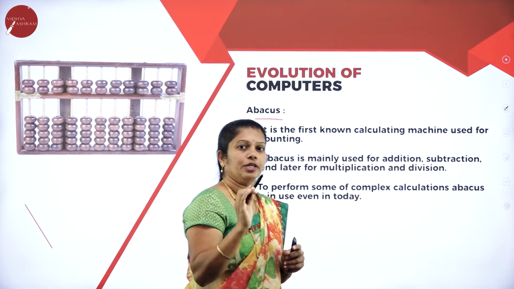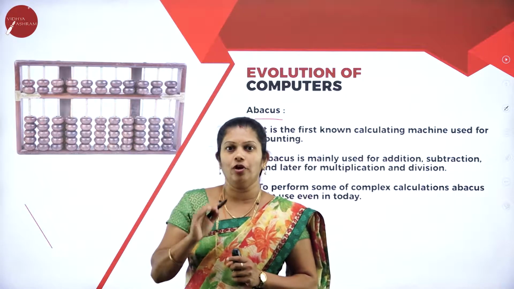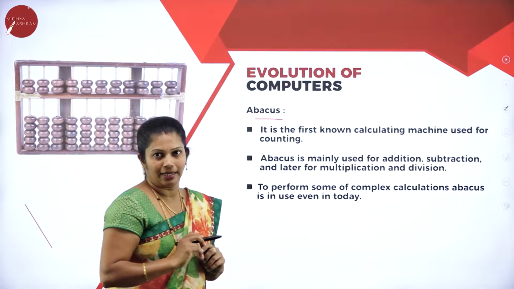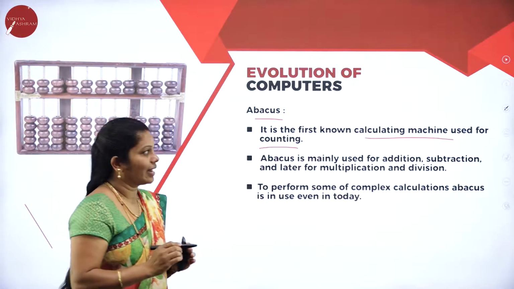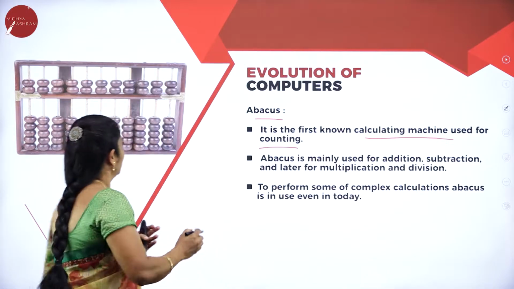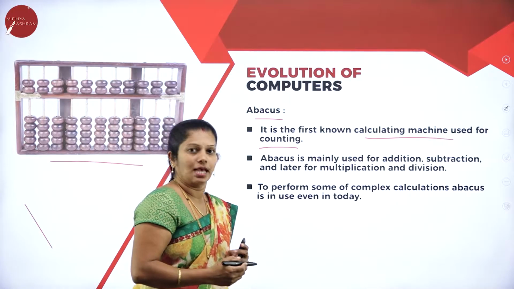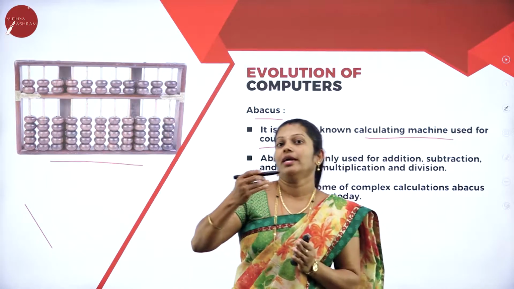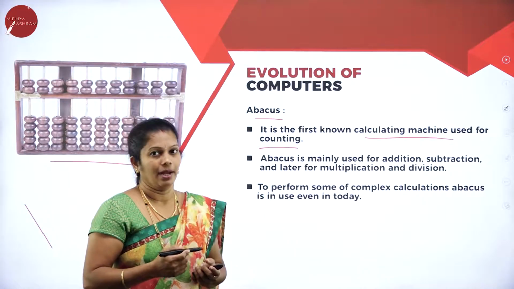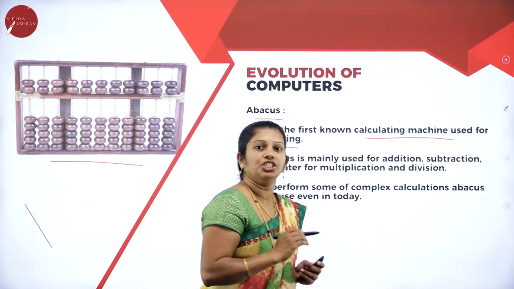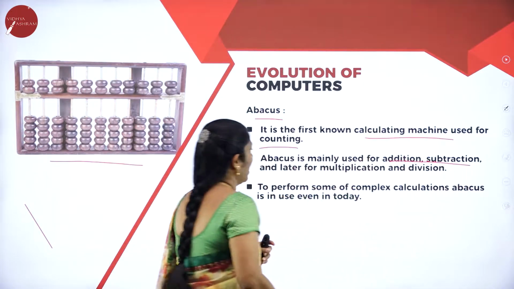In the exam, you may get the question, explain the history of computer. You have to write a minimum of 5 to 6 points. Under that, the first point itself is Abacus. Abacus is the first calculating machine, used for counting purposes. This is the Abacus. Here, for addition as well as subtraction, we are using this Abacus. But nowadays, it is used for all types of calculation like multiplication and division. Whereas in early stages, we could only perform addition as well as subtraction. Abacus is mainly used for addition and subtraction.